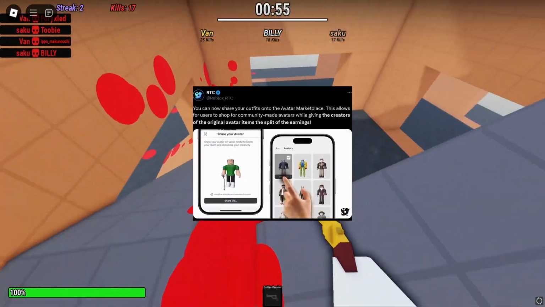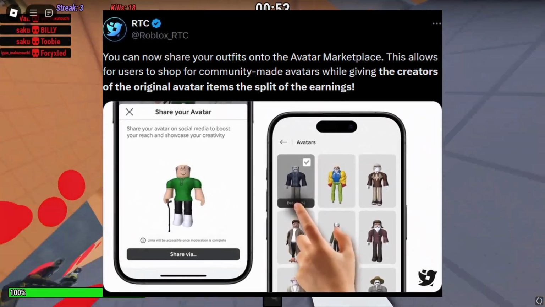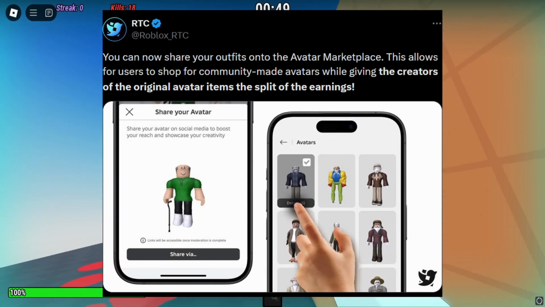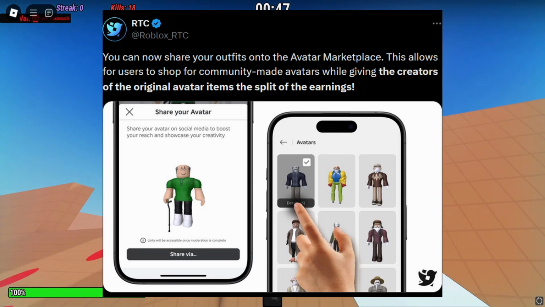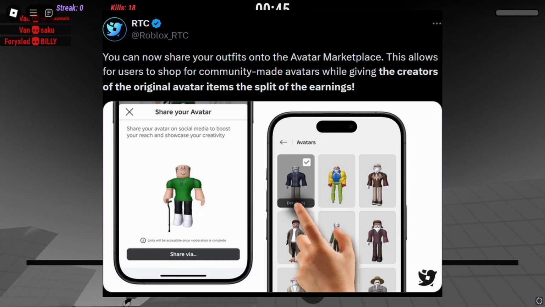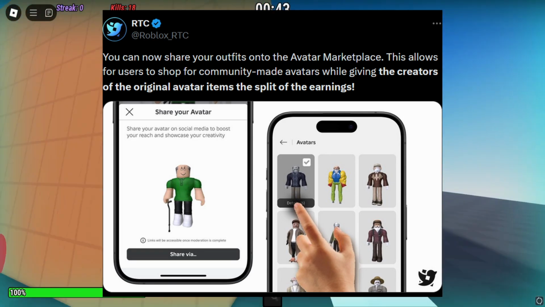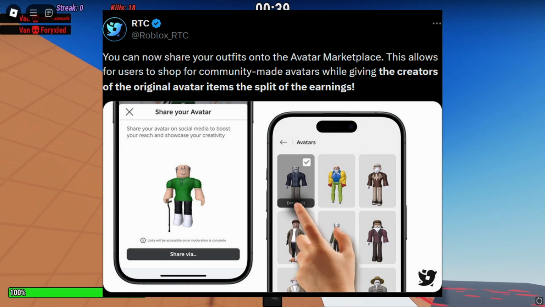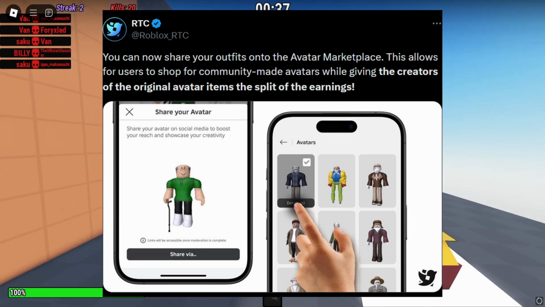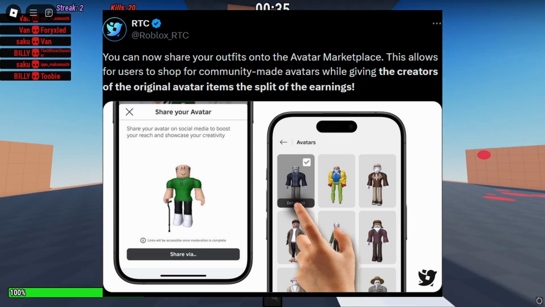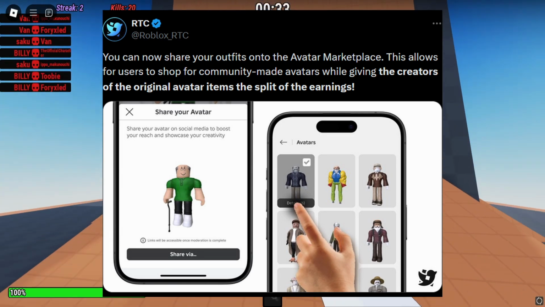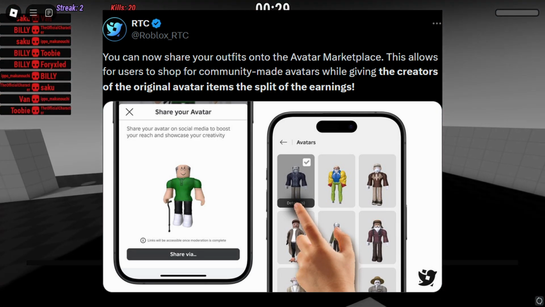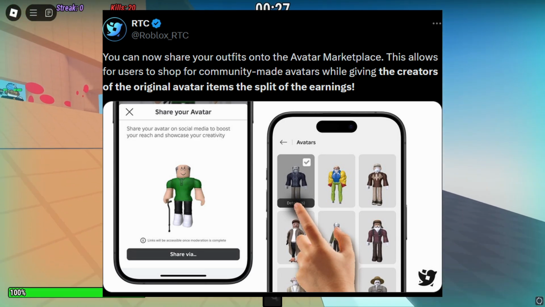Avatar marketplace selling is also now available, so community-made outfits can now be sold in the marketplace. This means that players can now sell their avatars on the marketplace for anyone to purchase, like in the Avatar Catalog avatar creator. Well, you would need to be ID verified, 13 or older, and have a $10 or $20 premium subscription to sell them. And quick note, only the original creators of the items and clothing get a commission out of each purchase, not the person that put the outfit on sale.